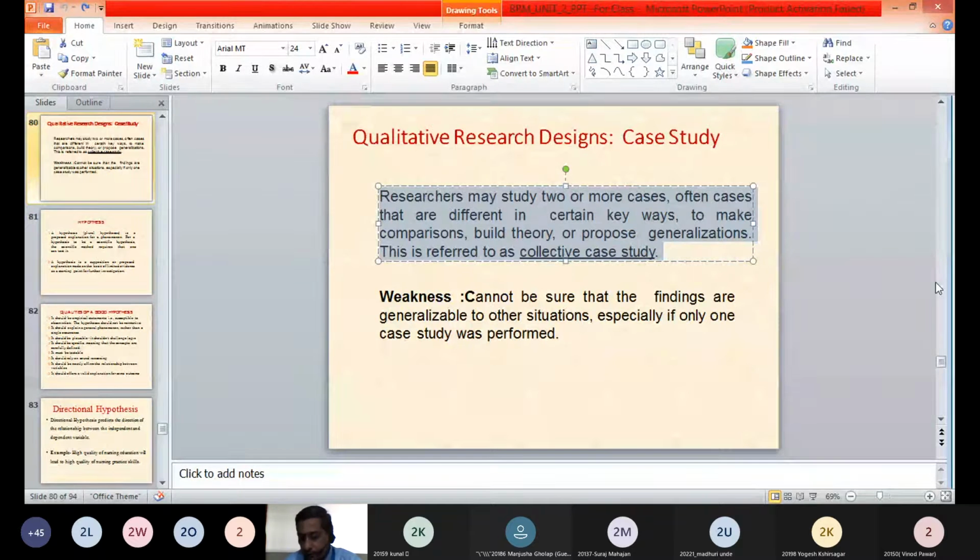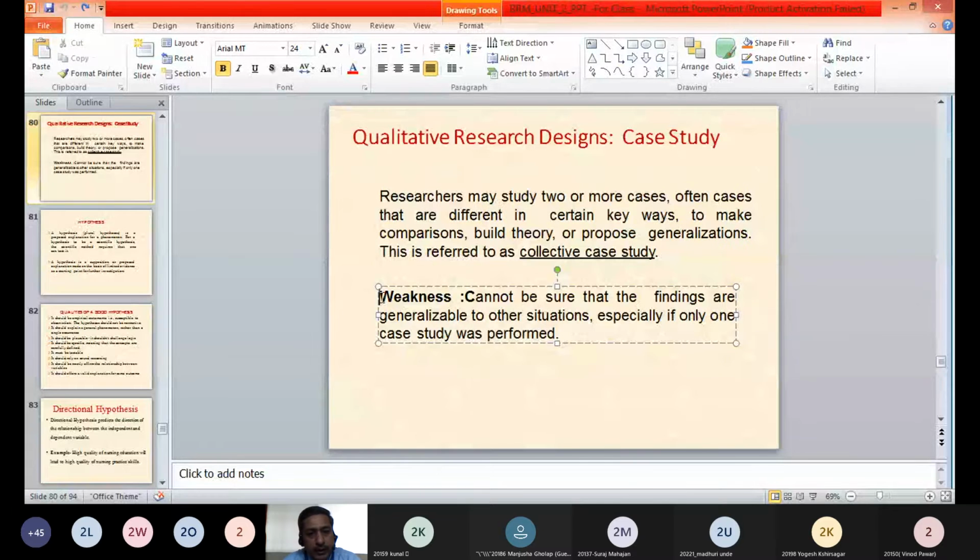So when the researcher studies two or more cases for the purpose of comparison, building theory, or proposing certain generalizations, or if the researcher wants to make assumptions or postulate a particular theory, he may go through two or more such cases wherein there can be differences in key aspects. From that, the researcher can have certain theory, assumptions, hypotheses, or generalizations about the particular population.